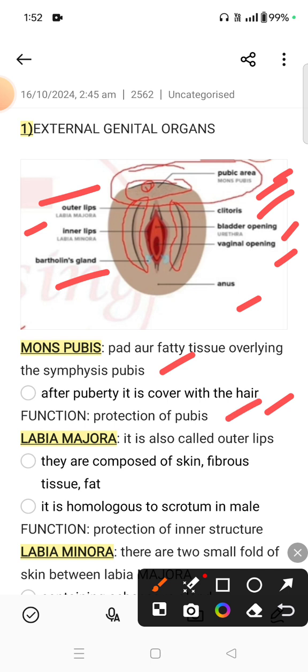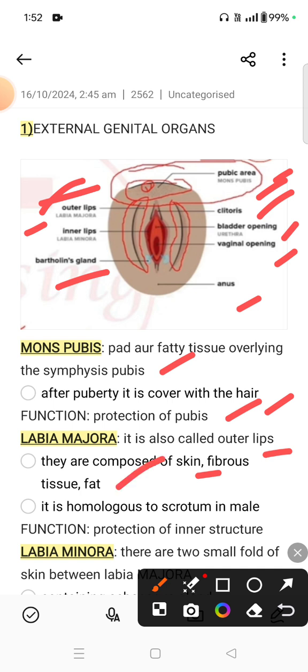Now the labia majora. Labia majora is also known as the outer lips. They are composed of skin, fibers, tissue and fats.